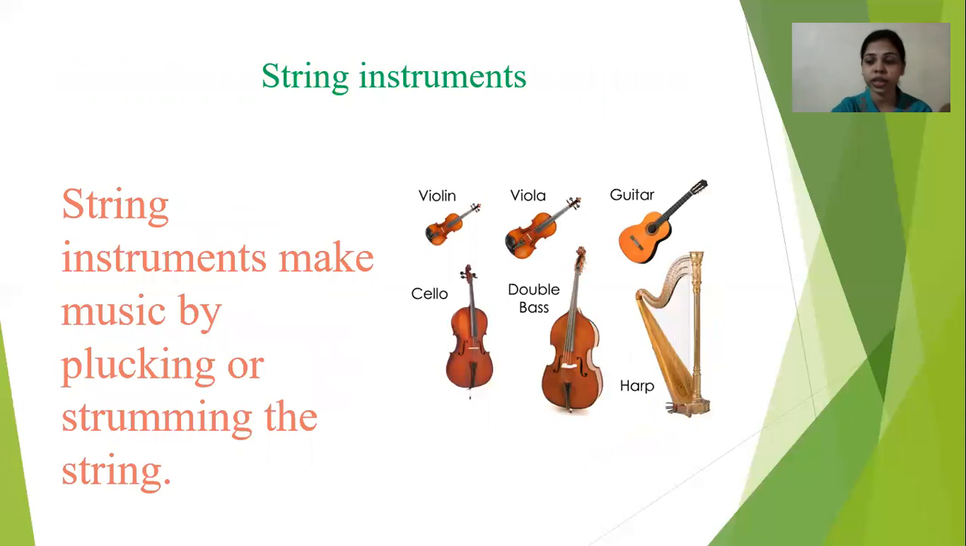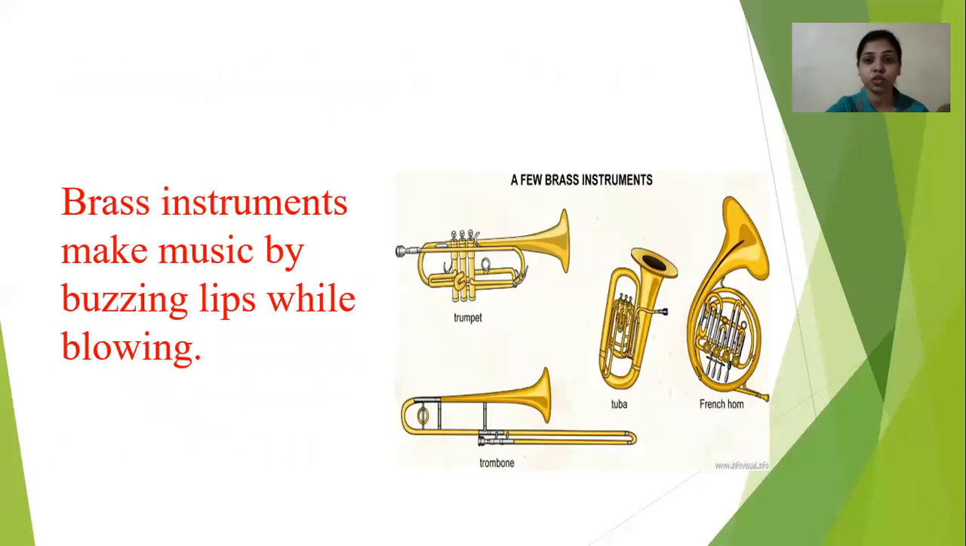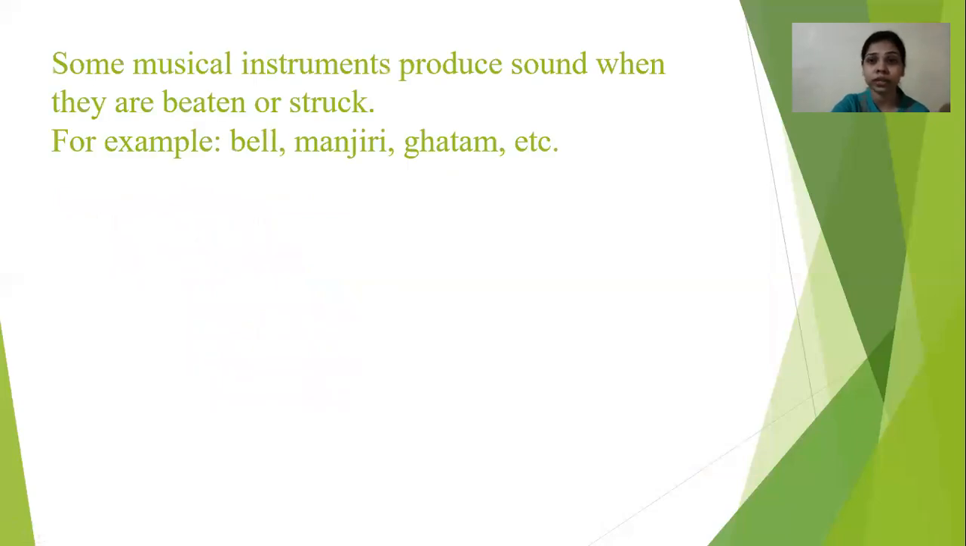Then the string instruments like violin, cello, harp and guitar produce a sound when you pluck or strum the strings. When you pluck these strings, they produce a strum sound. Similarly, the brass instruments, like trumpet and tuba, produce a sound when you buzz your lips while you are blowing into the holes at the top. So they create different types of sound. Each instrument does not create the same sound.